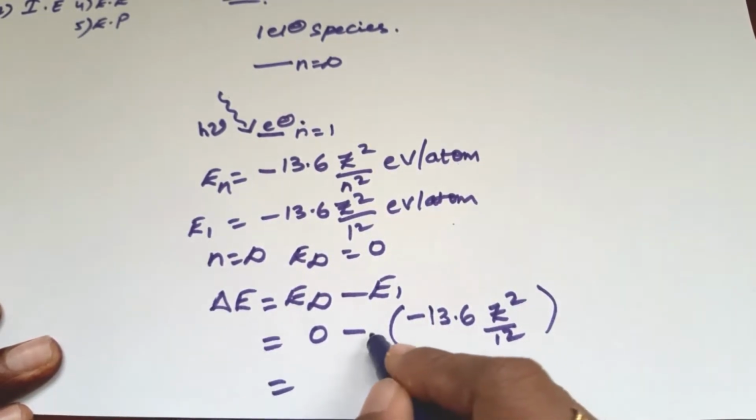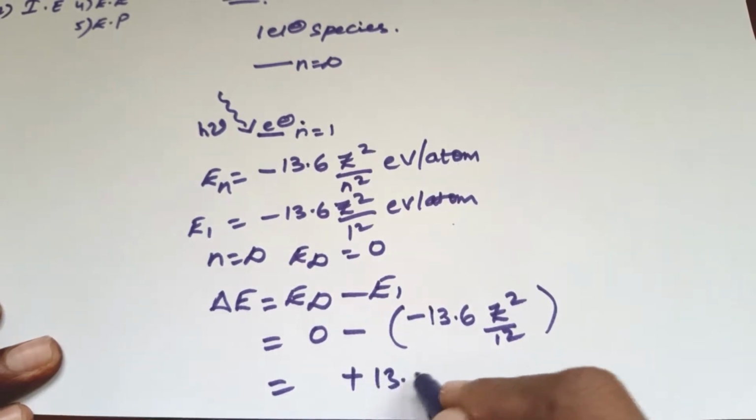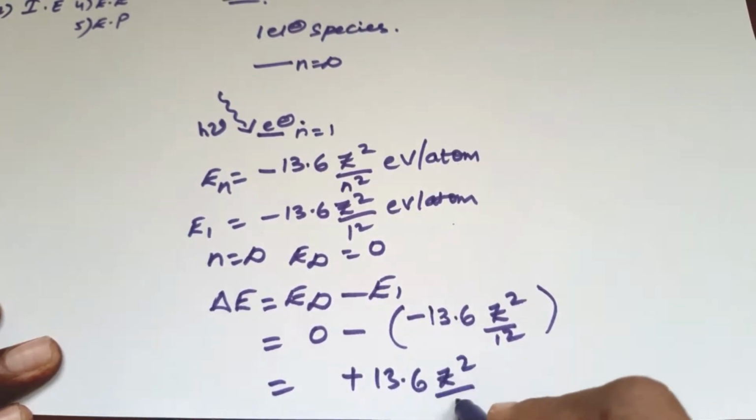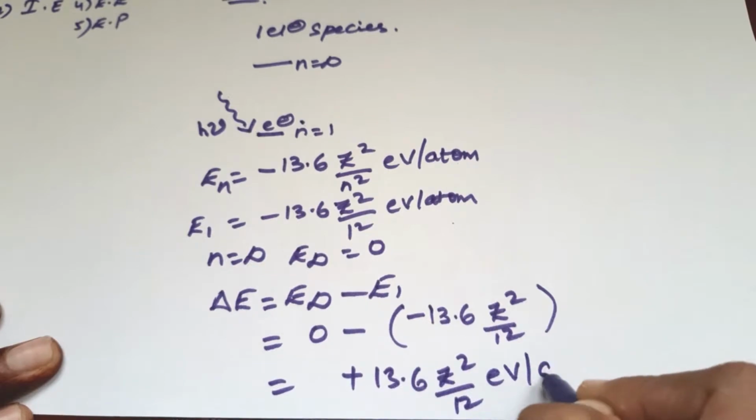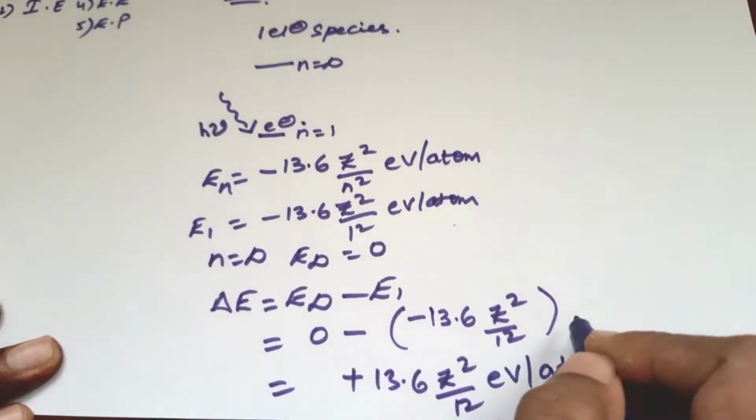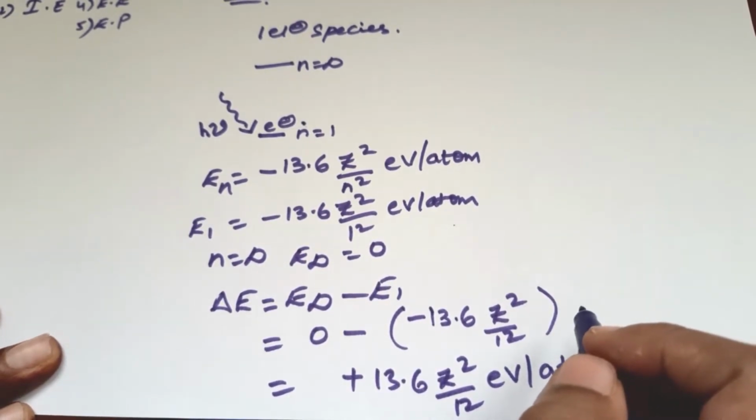Minus of minus is plus, so it is 13.6 Z square by 1 square electron volt per atom. This energy gap is the ionization energy required to remove an electron completely.